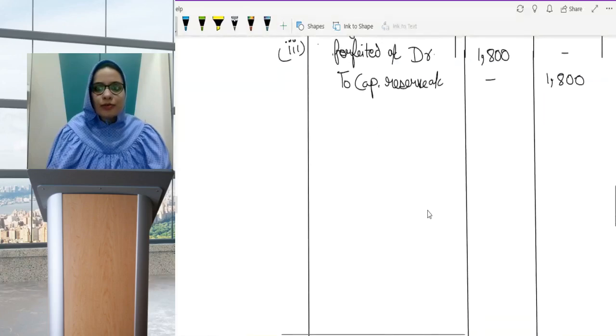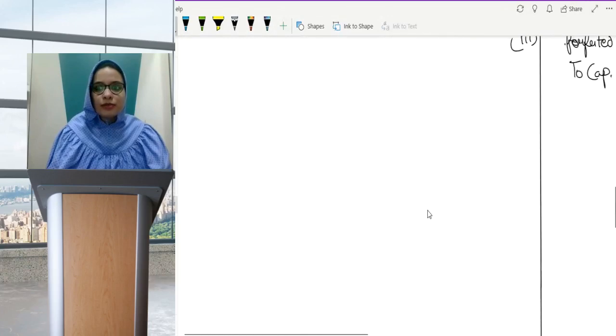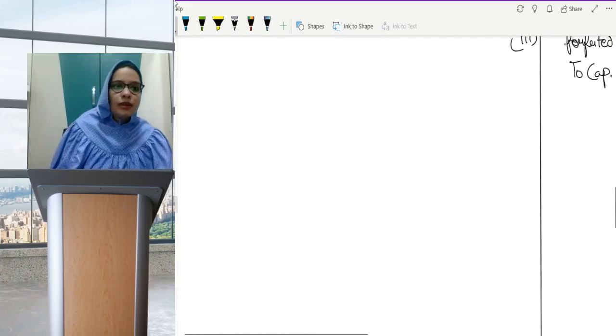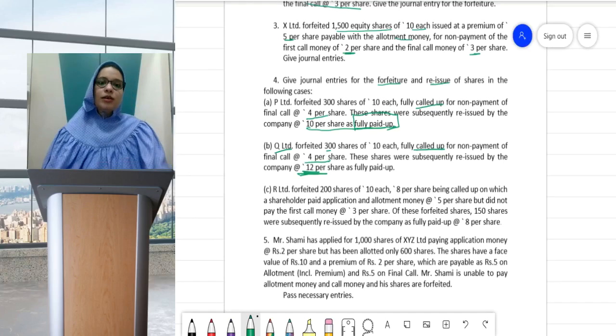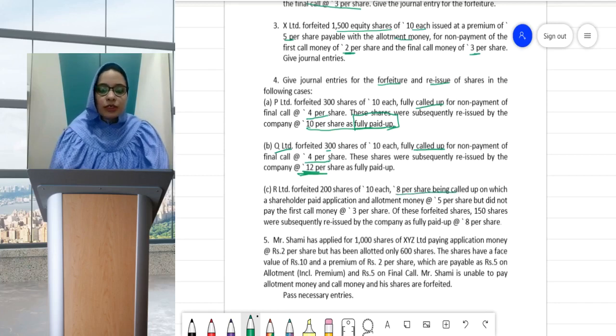So now I am on 4B, 4C. Let us go read the question. Question number 4C. R Limited forfeited 200 shares of 10 each, 8 per share being called up.